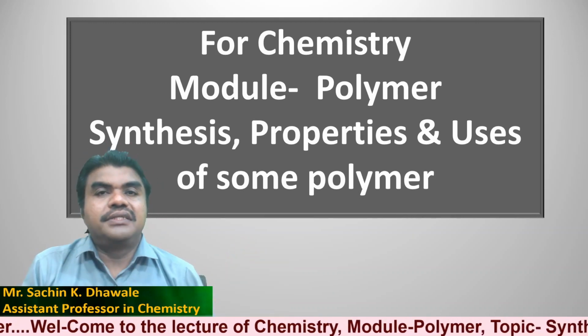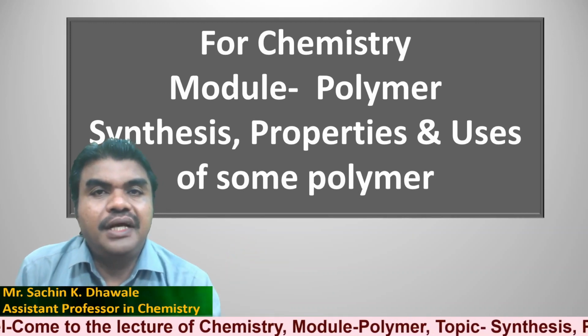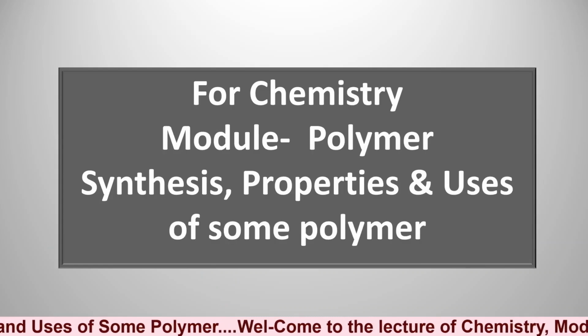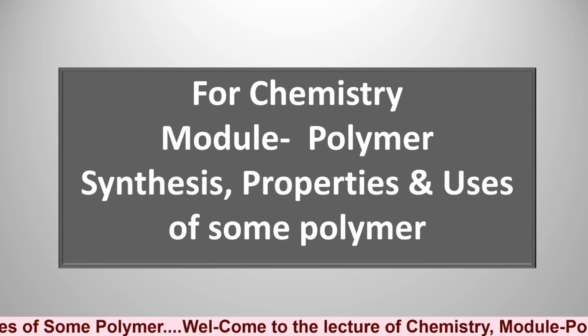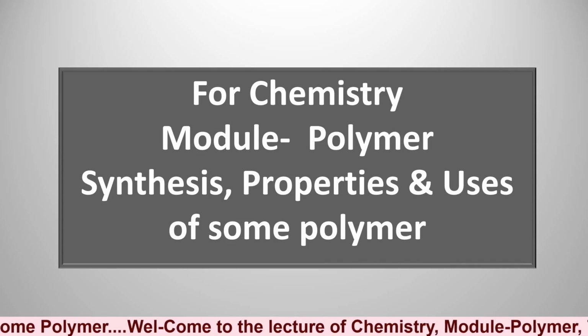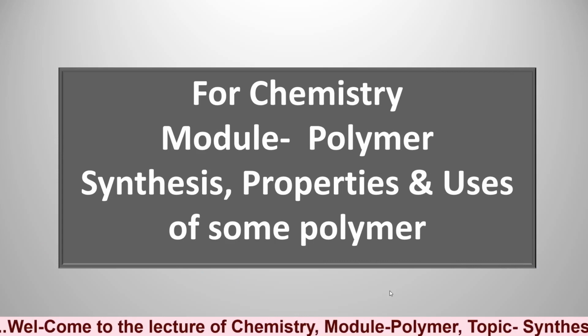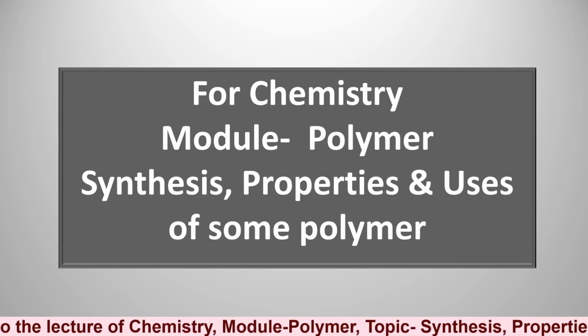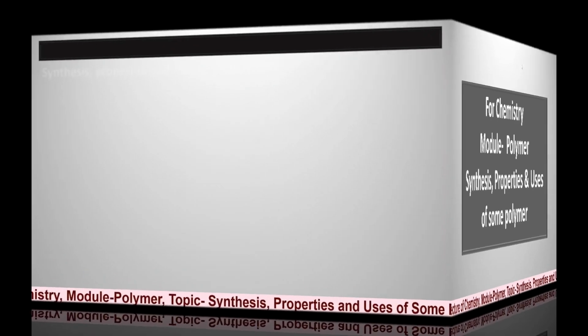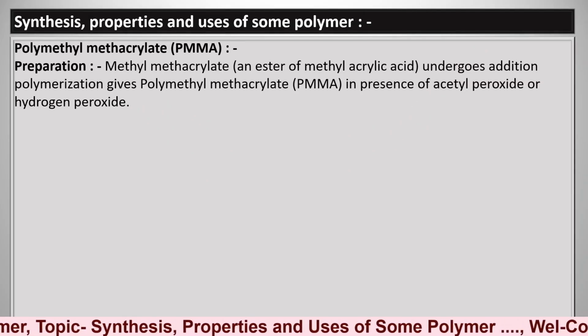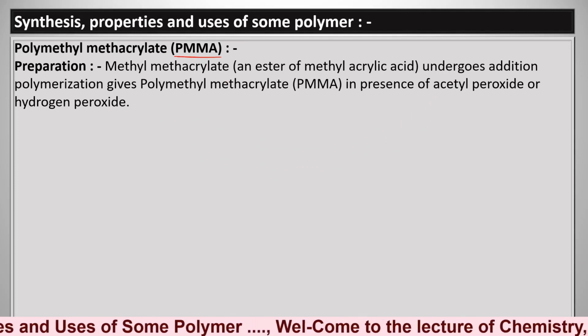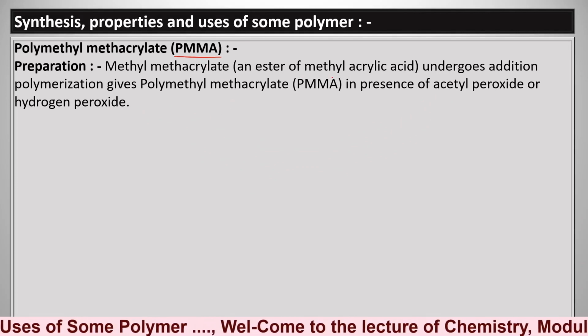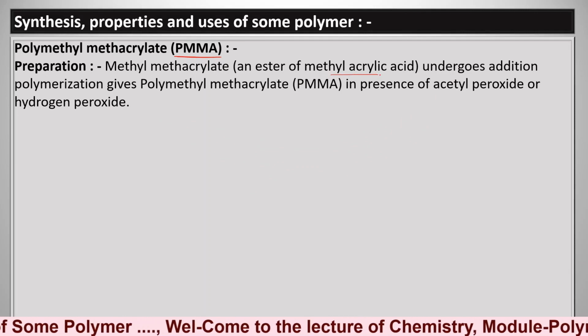First of all, synthesis of polymethyl methacrylate. So, synthesis, properties and uses of some polymers. In that, we are taking two examples. The first example is polymethyl methacrylate, PMMA. So it is nothing but the ester of methyl acrylic acid.